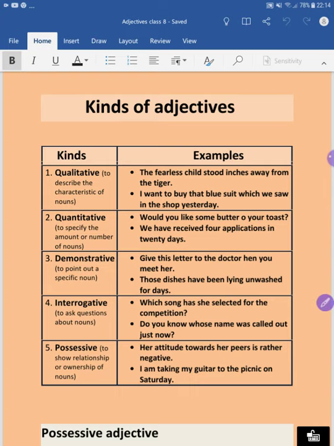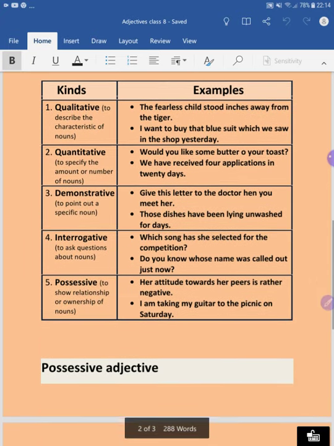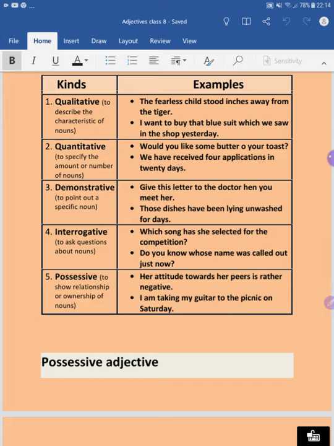Now let us move ahead and see another kind of adjective, that is the quantitative adjective. The quantitative adjective specifies the amount or number of nouns. Since the name itself suggests quantity, it talks about numbers, right? We can see an example: would you like some butter on your toast?